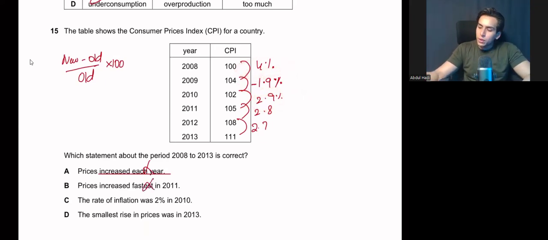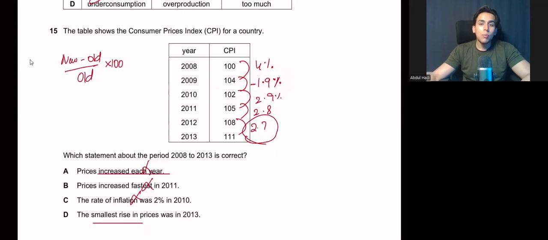Rate of inflation was 2% in 2010. No, this was the percentage change. Smallest rise in the prices was in 2013. Yes, by only how much? 2.7%. And students get confused, sir, this is negative. Why is this not the answer? Because this is negative. It is asking about the smallest rise in the price, not a decrease in the price. Do you understand? Understood, sir.